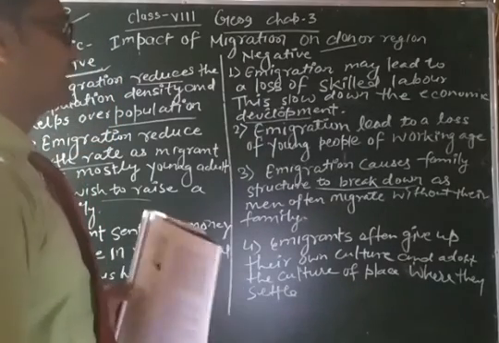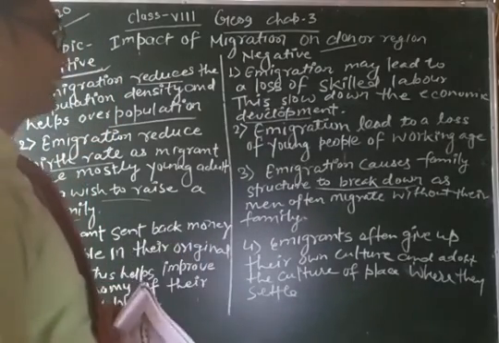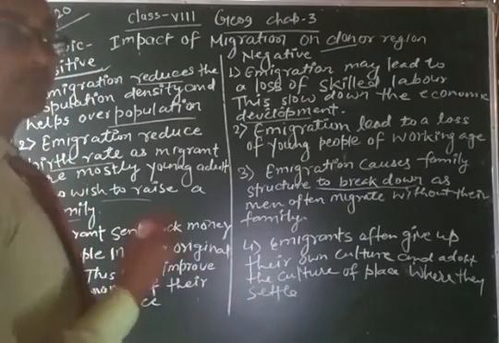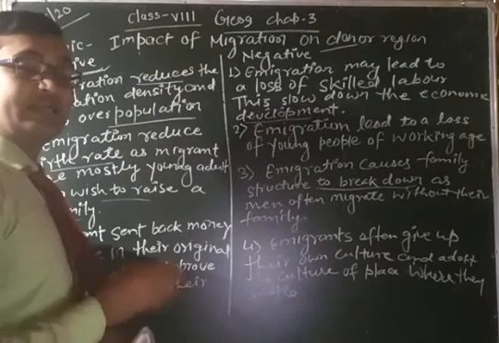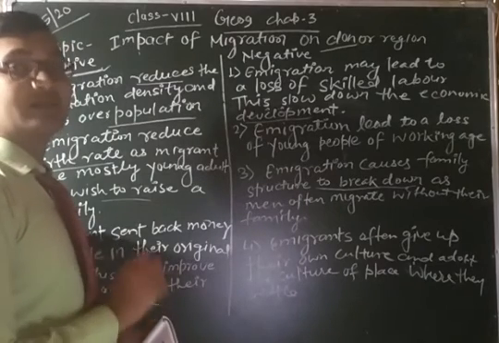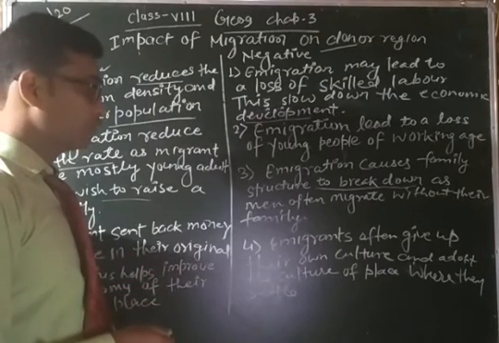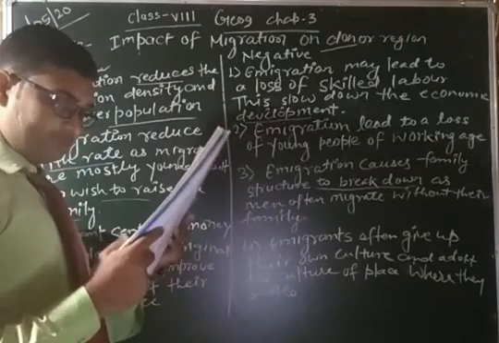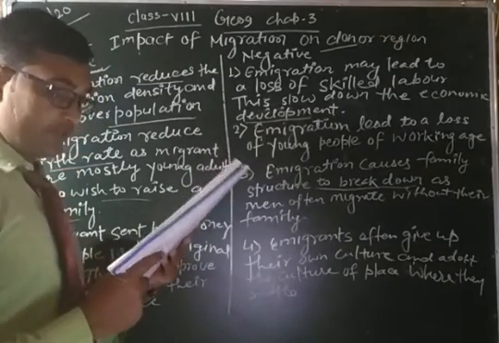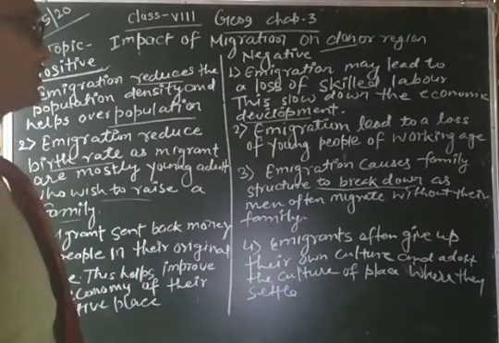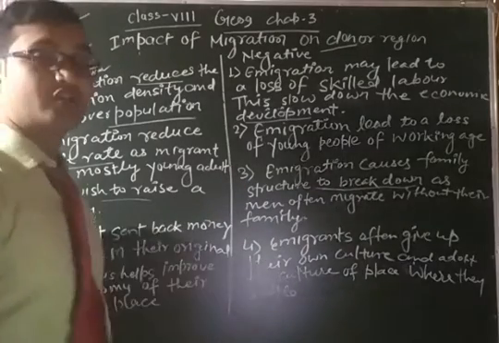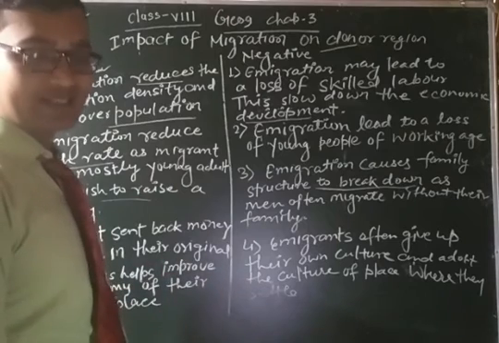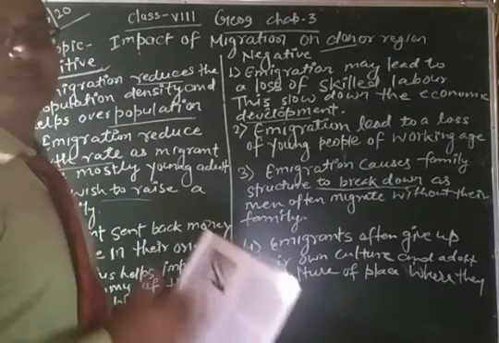Next one, migrants often give up their own culture. It means when people go to another country, they adopt the culture of the other country and leave the culture of their own country. This becomes more and more evident over the generations. When the migrants lose their culture, this happens more and more in new generations, and the culture of their families totally changes.